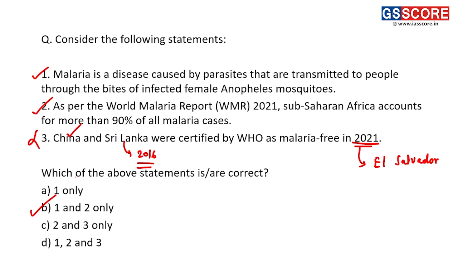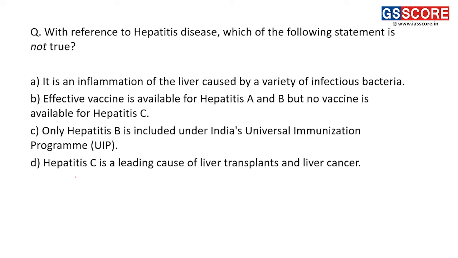Right. Next question now. With reference to hepatitis disease, which of the following statements is not true? Let us consider the statements. So the question is regarding hepatitis disease. A, it is an inflammation of the liver caused by a variety of infectious bacteria. Right. So this statement is an incorrect statement, and we are supposed to find out the one that is not true. So this is our answer, because it is caused by a virus, not bacteria. The first statement, that's why, is incorrect, and that is our answer. We'll go through the other options.